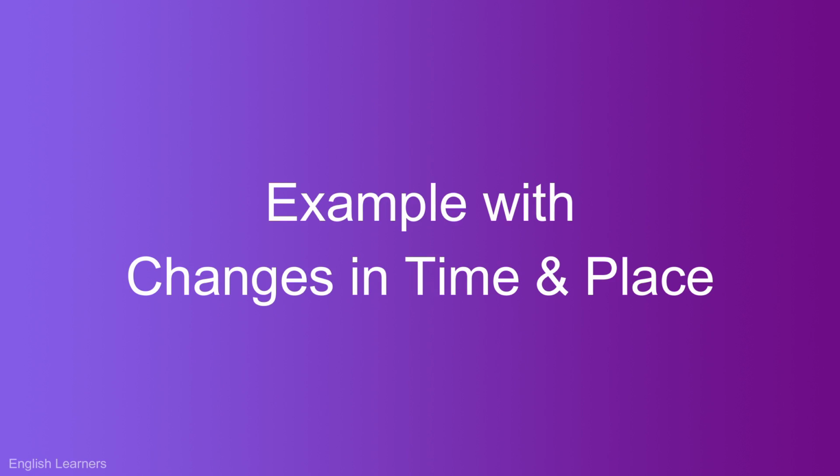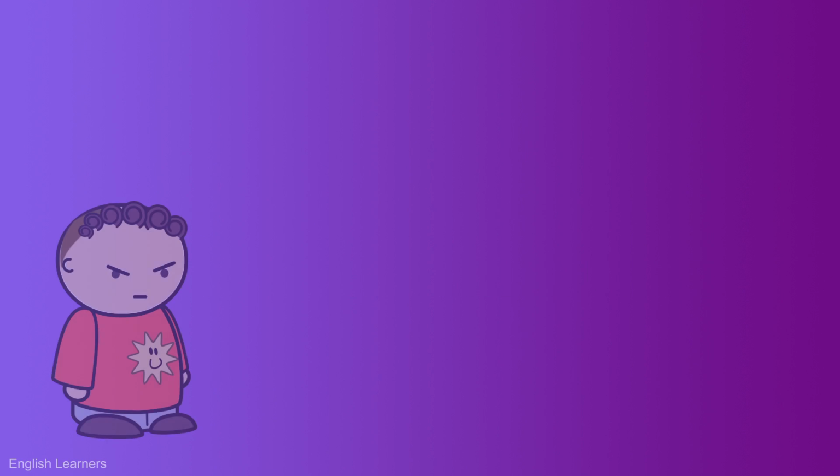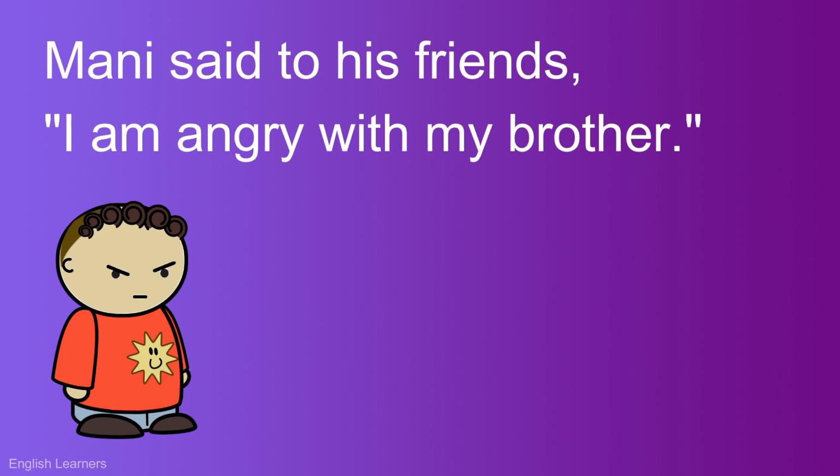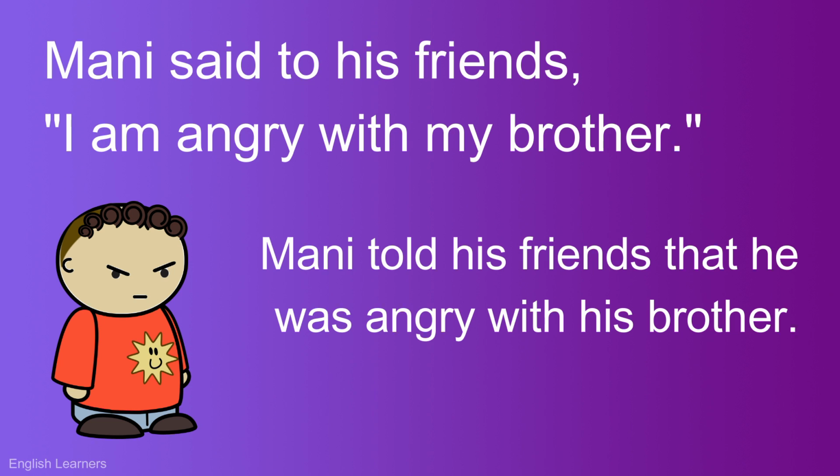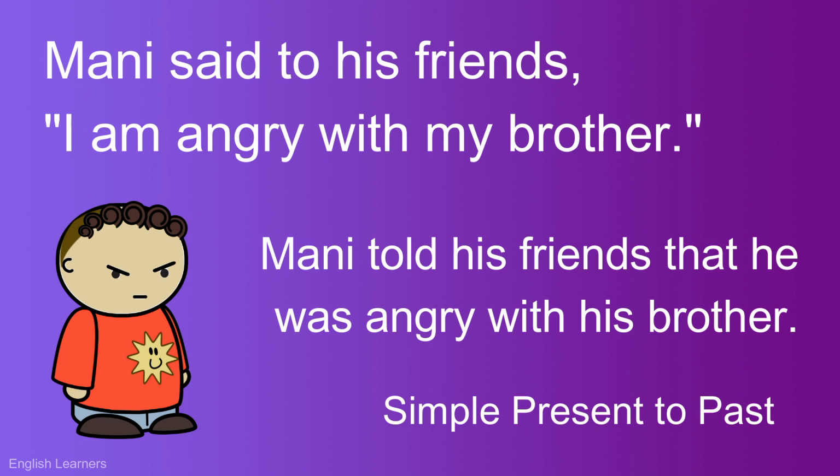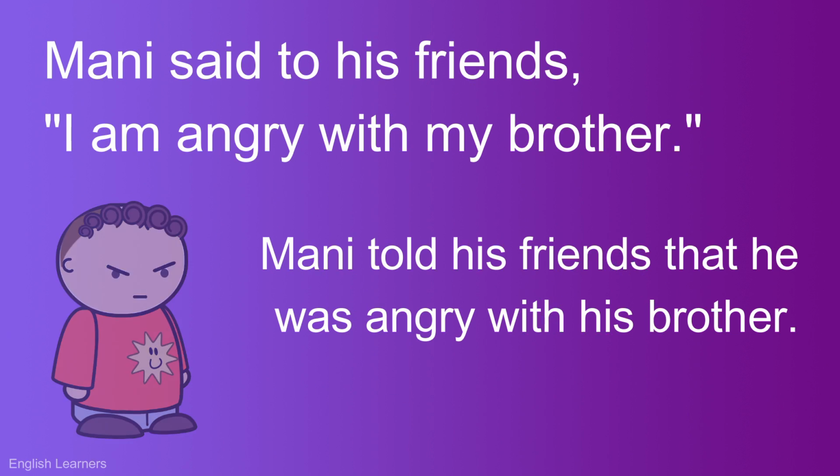Now let's check out a few examples where tense, time and place reference change in indirect speech. Mani said to his friends, "I am angry with my brother." Answer. Mani told his friends that he was angry with his brother. So here the tense is simple present, so it changes into past tense. And look at the other changes carefully. Said to changes into told. I changes into he. Am changes into was. And my changes into his.